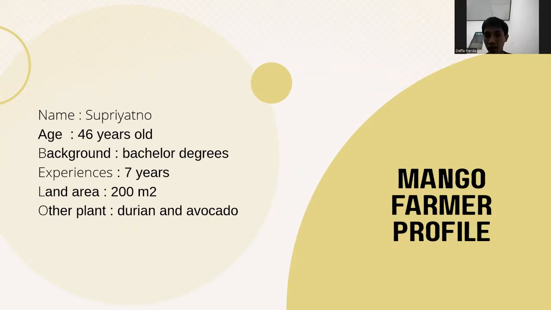Our mango farmer profile: the name is Supriyatno, the age is 46 years old, and the background is a bachelor's degree. Experience in agriculture is 7 years, and the land area is 200 square meters, and the other plants are durian and avocado.